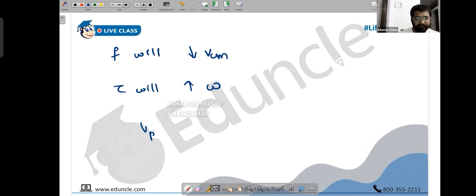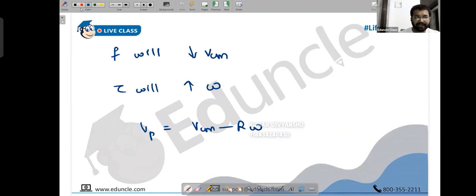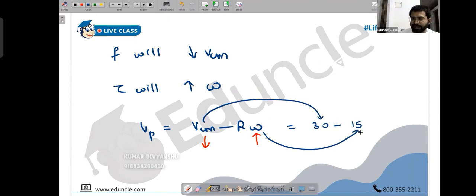Now, Vp was equal to Vcm minus r omega initially because Vcm was greater than r omega. But now what is happening? Friction is decreasing Vcm, so Vcm is going to decrease, and torque is increasing omega, so omega is going to increase. Until when will this keep on happening? Suppose, I'm just saying, initially Vcm was 30 and r omega was 15. Now Vcm will decrease and omega will increase, and it will keep on happening.